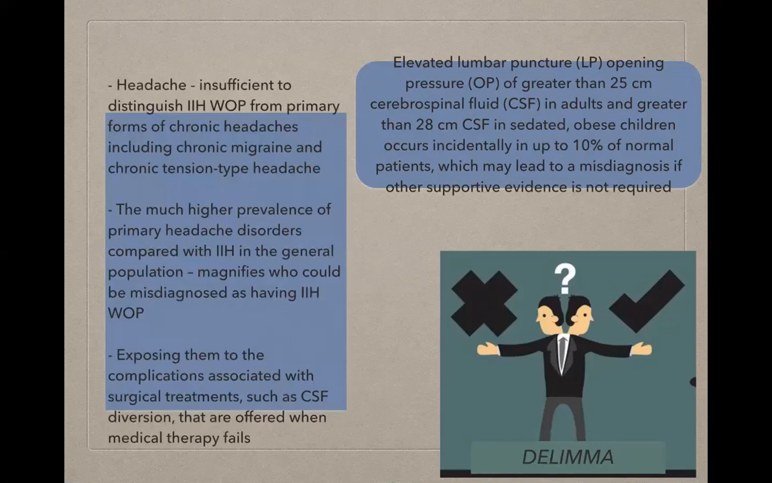Additionally, just headache is insufficient to distinguish IIHWOP from primary forms of chronic headaches, including chronic migraine and chronic tension-type headache. And the much higher prevalence of primary headache disorders compared to IIH magnifies the number of patients that could be misdiagnosed as having IIH without papilledema. These patients could be exposed to complications associated with surgical treatments, such as CSF diversion, which are offered when medical therapy fails.